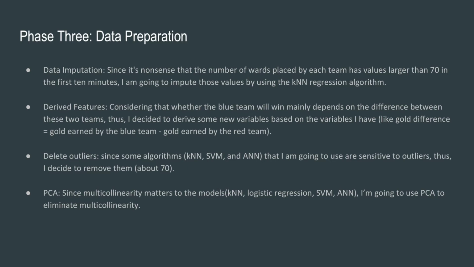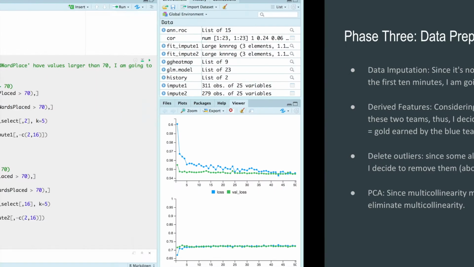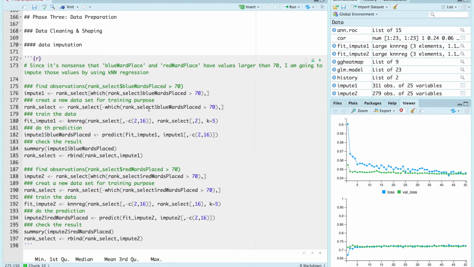Then I deleted outliers, since some algorithms that I'm going to use are sensitive to outliers. Thus, I decided to remove them. There are about 70 outliers in the data. And then I do the PCA. Since multicollinearity matters to the models, I'm going to use PCA to eliminate multicollinearities. You can see my data preparation part there.